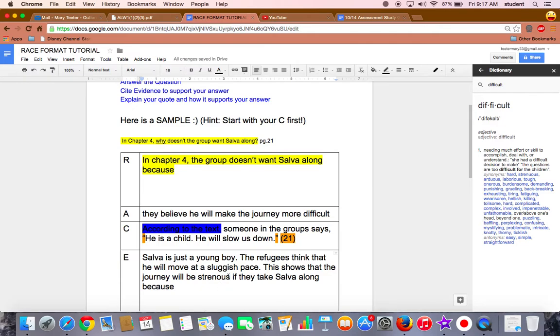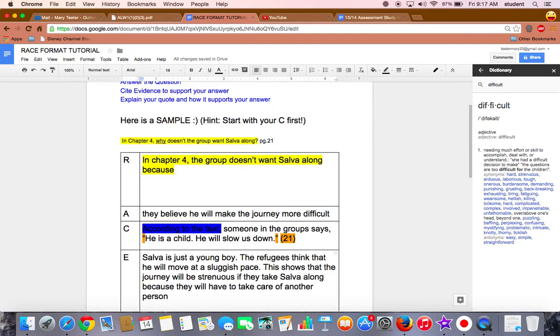And we know that it's going to be strenuous because if he's moving at a sluggish pace, then that means that the other people will have to take care of him. And that, of course, means that it's going to be more difficult. So this shows that the journey will be more strenuous if they take Salva along because they will have to take care of another person.